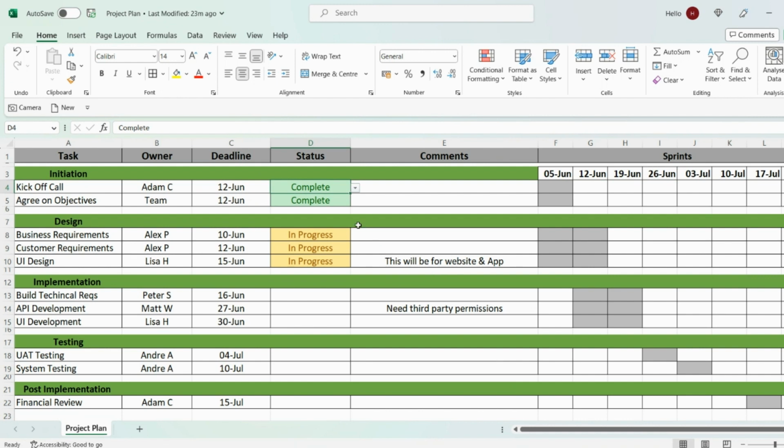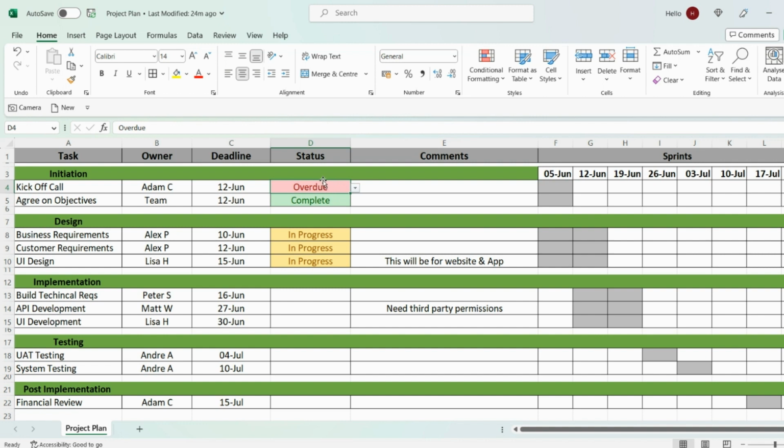Moving on, we also need a column for status. This is really important because it allows us to stay on track of our actions. More importantly, it allows us to keep our owners accountable for their responsibilities. What I personally like to do is create a drop down with three different fields. I've got complete, in progress, and overdue. And as you can see, the color changes based on the one I select.